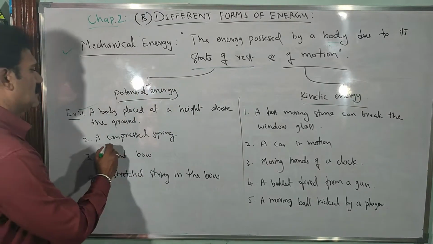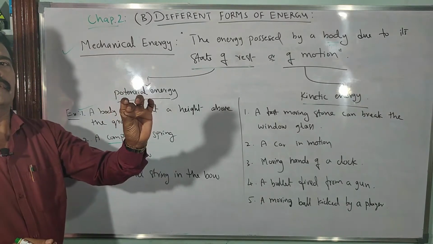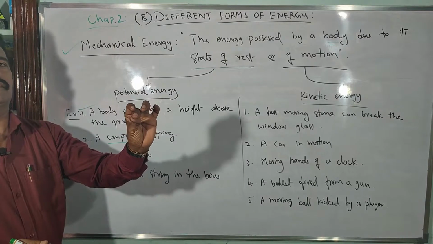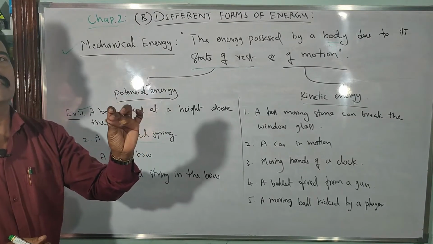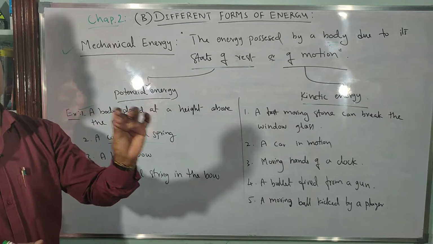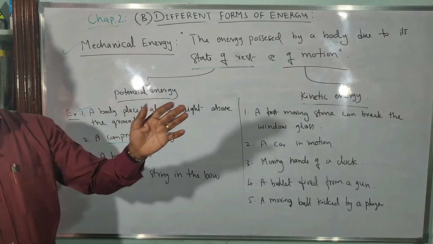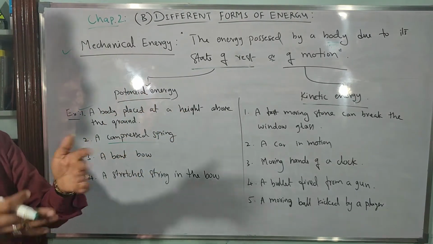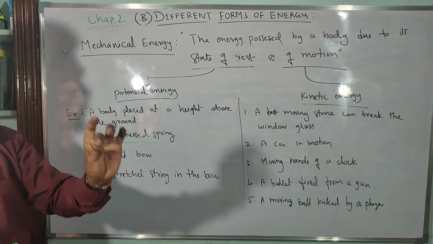Similarly, if you consider a spring and compress it, what happens? You will see that in the compressed position, due to its state, it will have certain energy. What is that energy? Potential energy. Why? Because the moment you release the applied force, the spring will come back to its original shape, right? It is regaining its original shape by itself. That means it is having certain energy when it is in the compressed state.